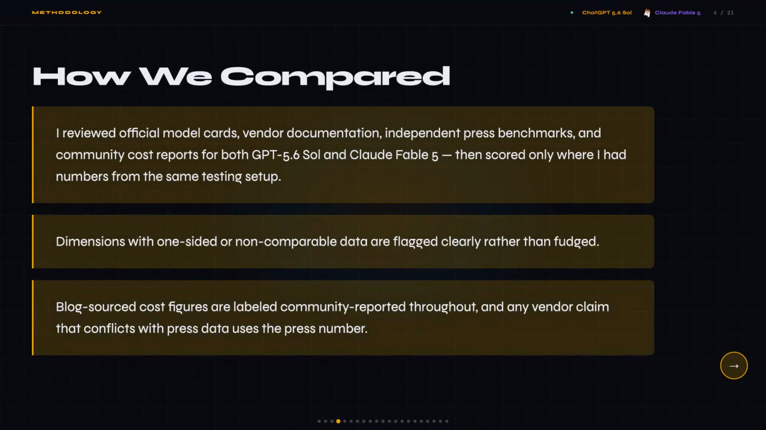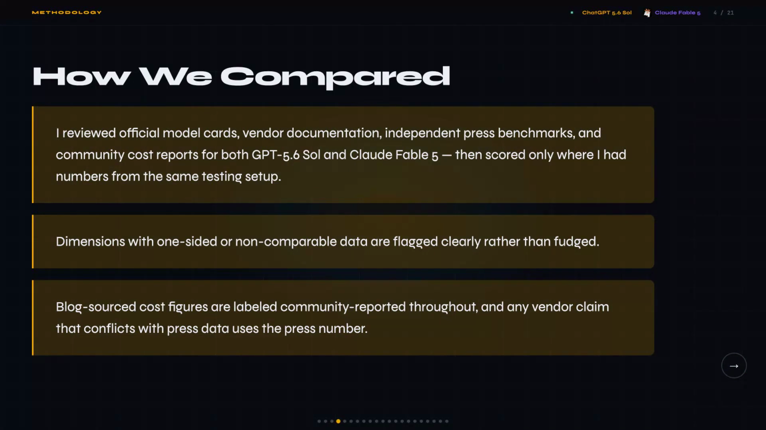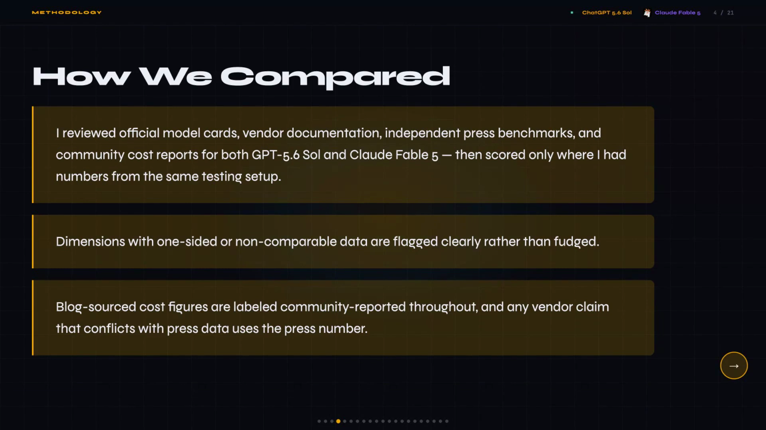So who is this actually for? If you're a developer running agentic coding tasks at volume, or a writer who needs consistently polished drafts, the wrong pick here isn't just annoying. One community reported build cost $62 on Fable 5 versus $7 on Sol for the exact same app, and that kind of gap adds up fast when you're literally hammering these models every day.